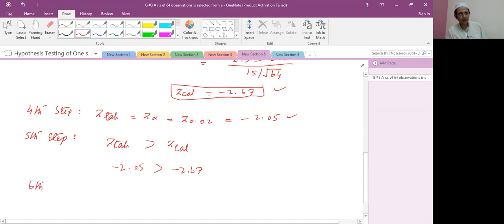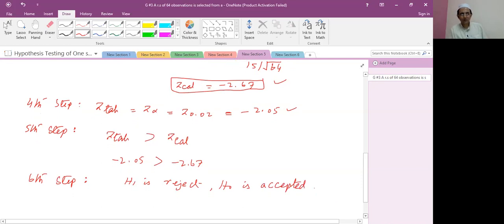Sixth step, take a decision rule. H1 is rejected and H0 is accepted. It means the null hypothesis is accepted according to the given condition. This means the test is insignificant.